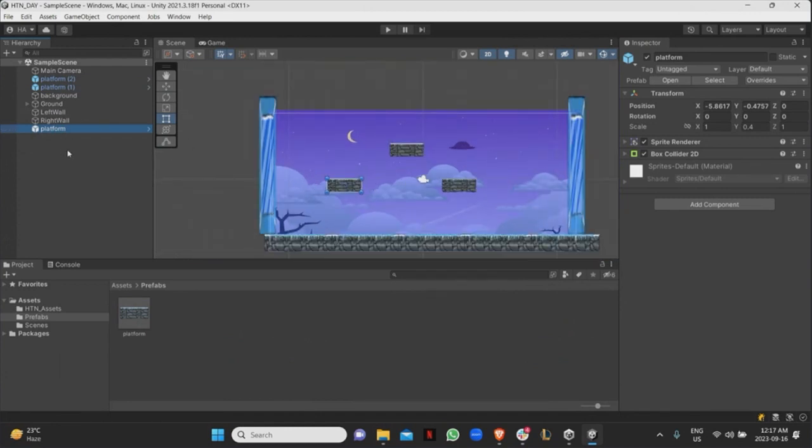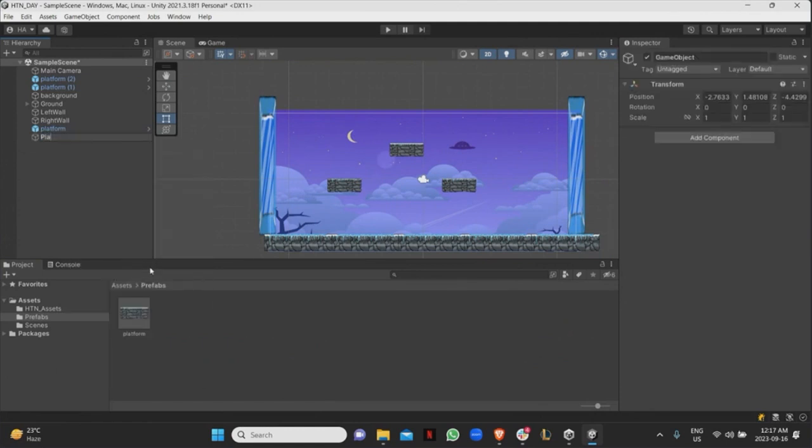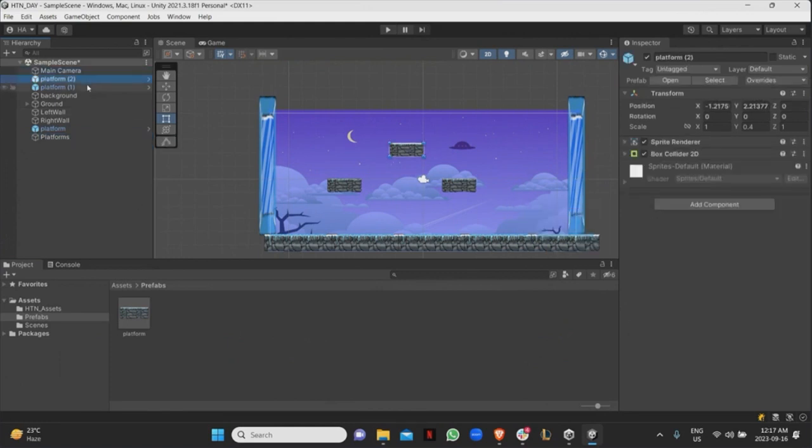Good, okay. So again, just for organization, let me create an empty game object. We'll call it platforms, right? And then I'll take all the different platforms and I'll move them in there by clicking and dragging. And then let me just move them the way I'd want to.